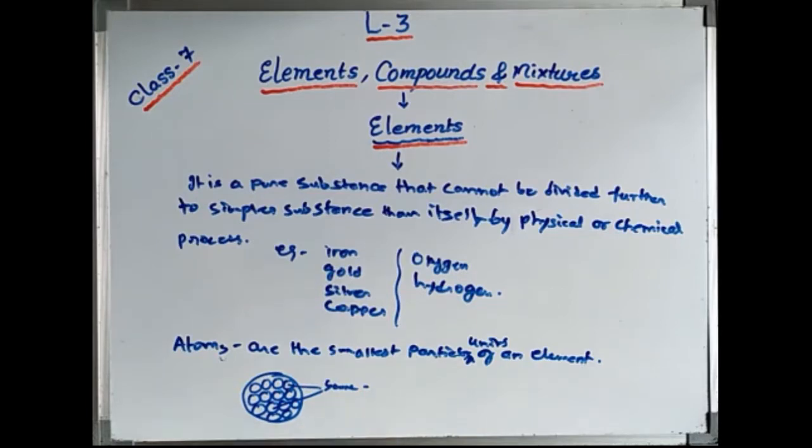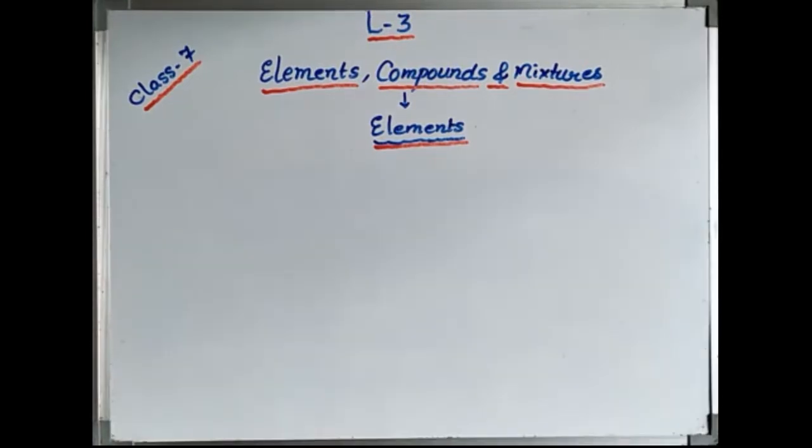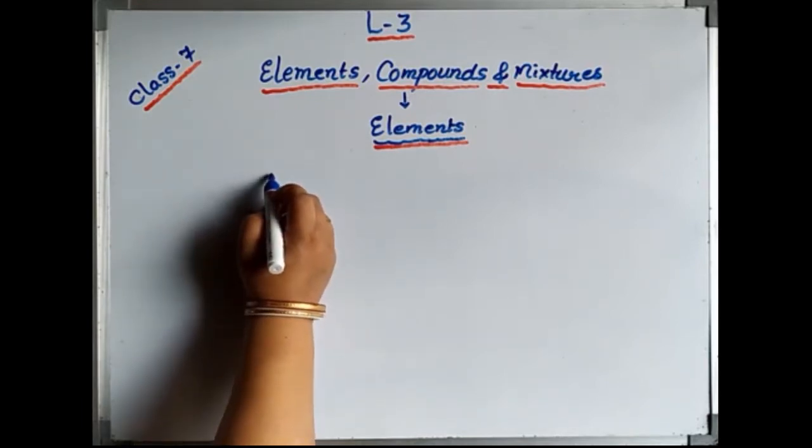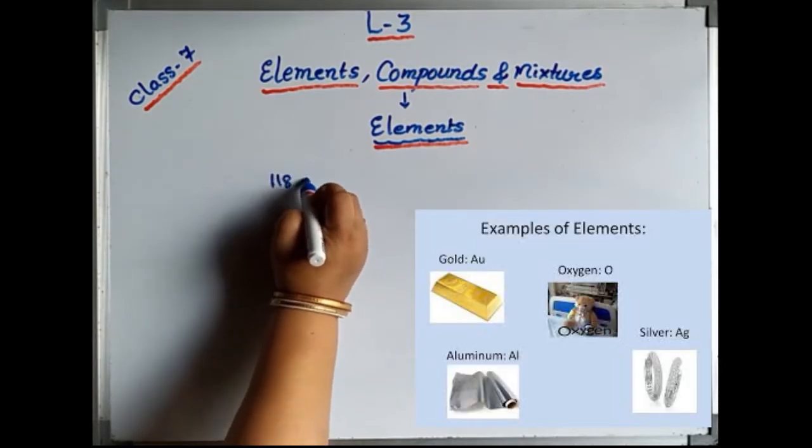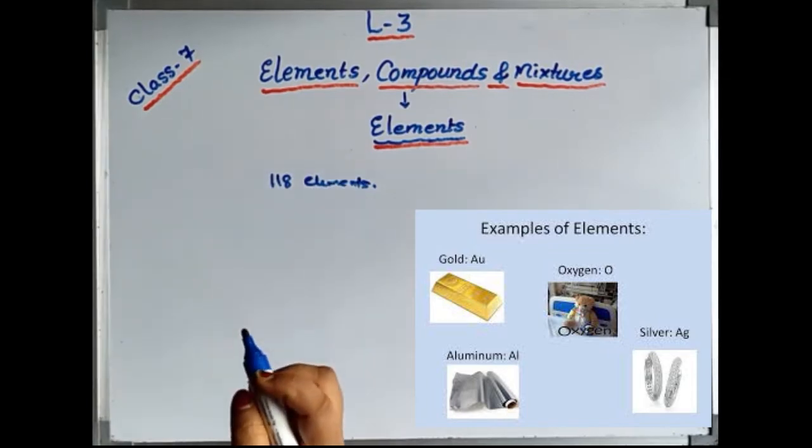So what is the smallest unit of an element? Atoms. And they are so small that they cannot be seen with the naked eye. They need a powerful microscope to be observed. At present, how many elements are known to us? At present, 118 elements are known to us, discovered by the scientists.